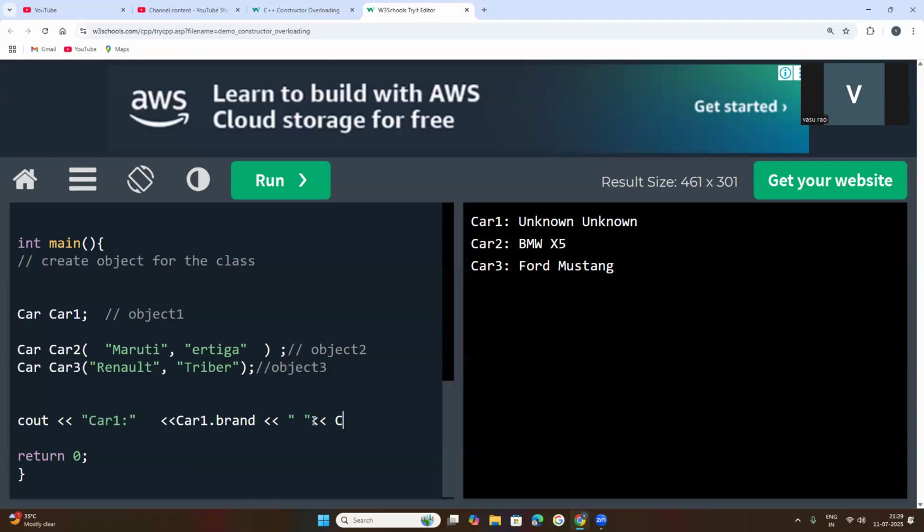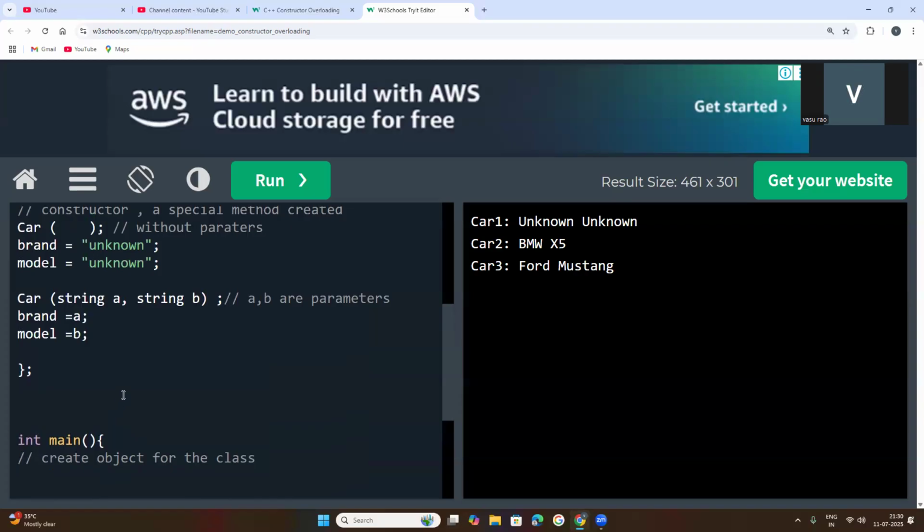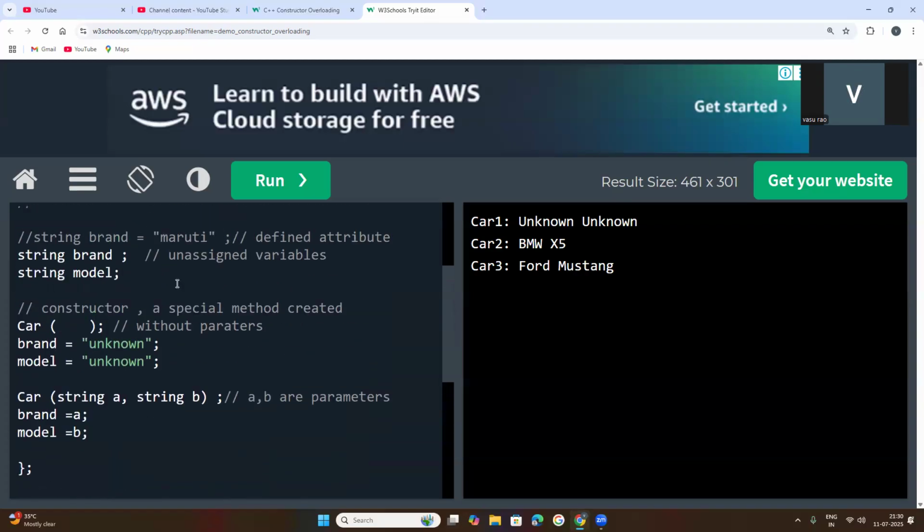Now car1 dot model. Next, you close this one. Now if you run this statement, car1 parameters will be displayed. Because for car1 you have not mentioned any values here, brand is equal to unknown, because inside of this constructor you have declared unknown.